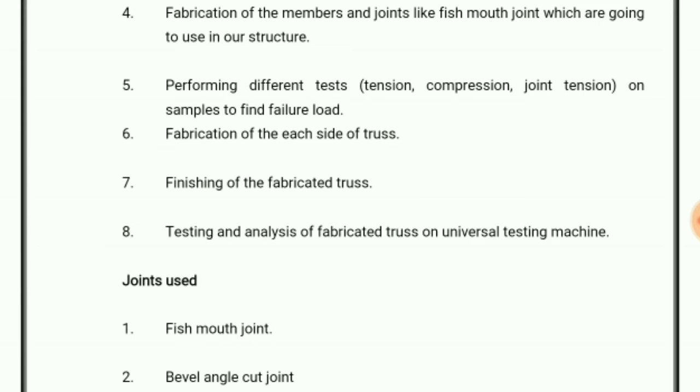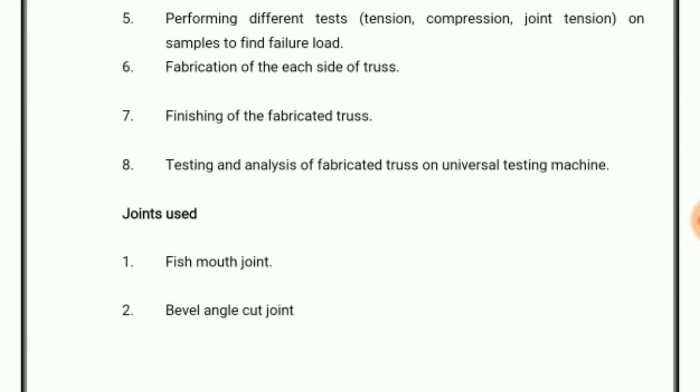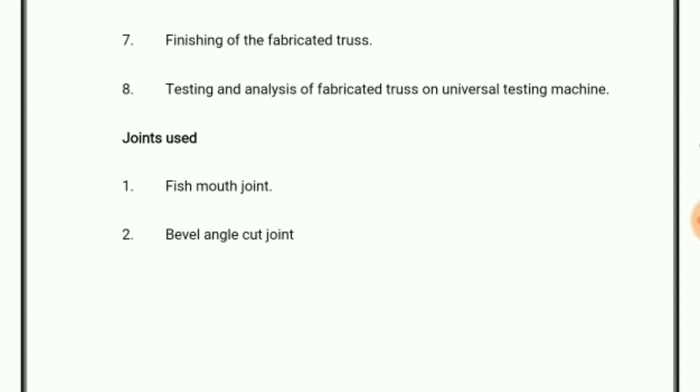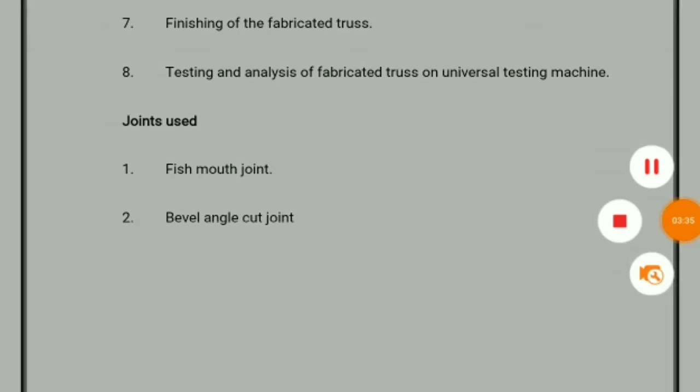The sixth step consists of the fabrication of each side of the truss, and then after making both the sides, the final fabrication of the whole truss is going to be performed, and eventually when the truss is totally completed, it will be tested and analyzed by the universal testing machine by applying certain loads. The two joints which we are going to use in the K truss are the fish mouth joint and the bevel angle cut joint.